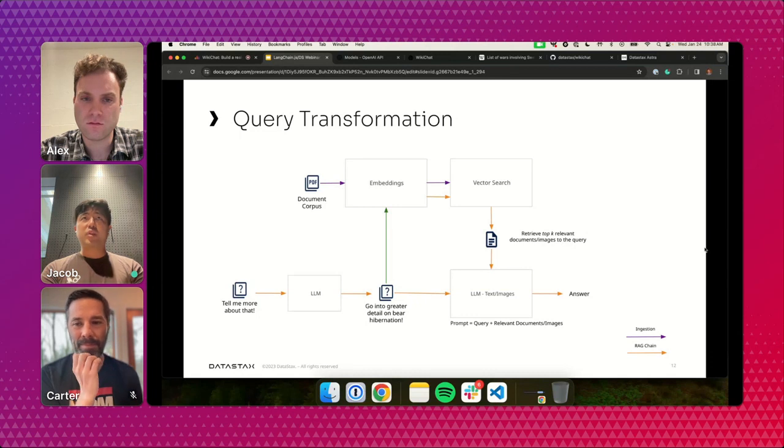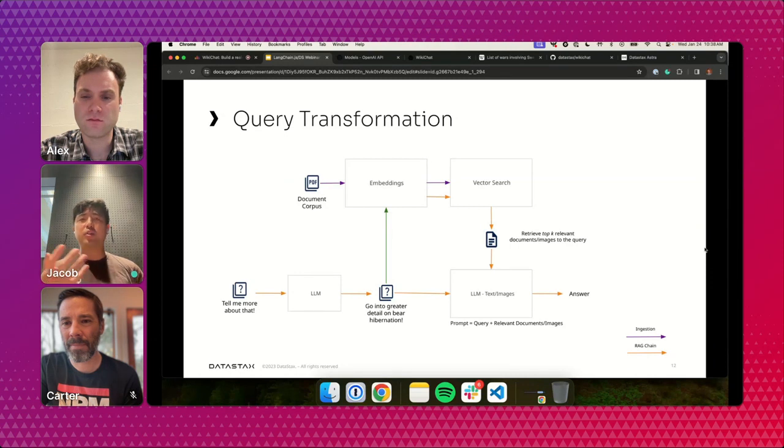And we would get more documents on bear hibernation, and our LLM would take those documents, see what it responded with before. We would also pass in the previous chat history and be able to synthesize something based on maybe mentioning more information from the source documents that it didn't get into the first time. So yes, you can go pretty deep. This is one pretty common optimization that comes up a lot because people tend to interact with these bots conversationally. So this is one way of handling that.